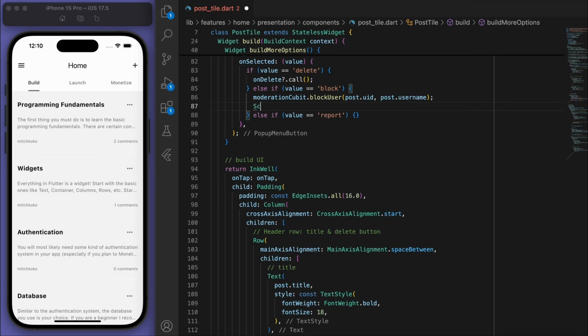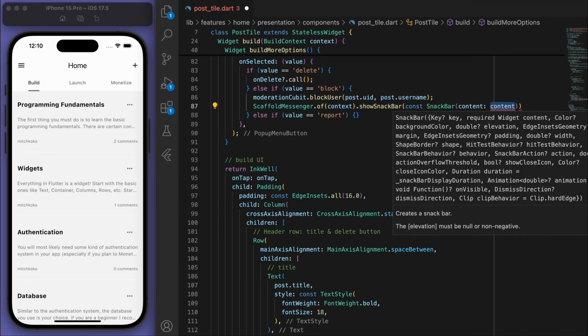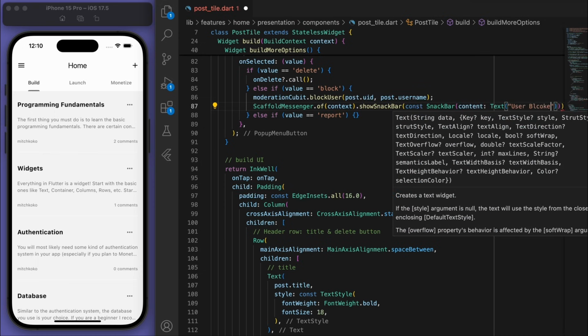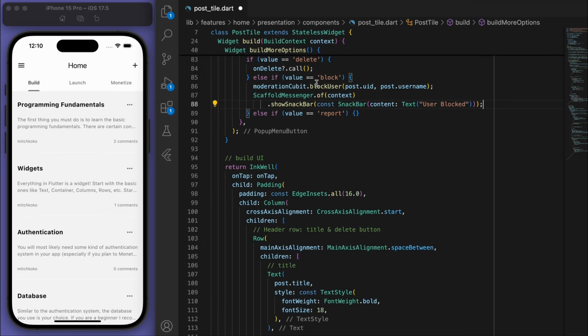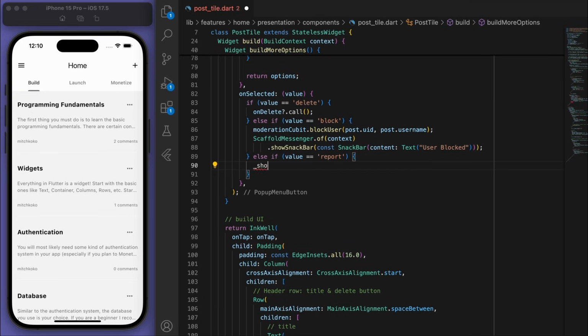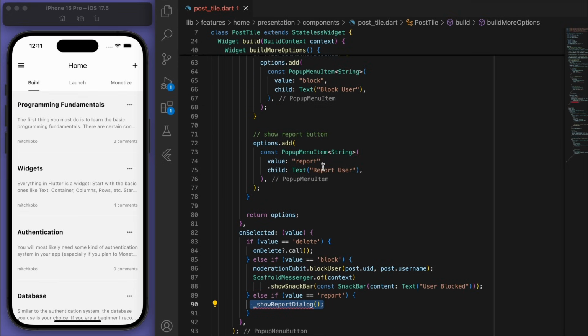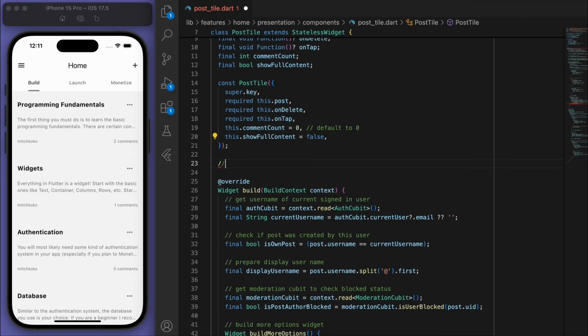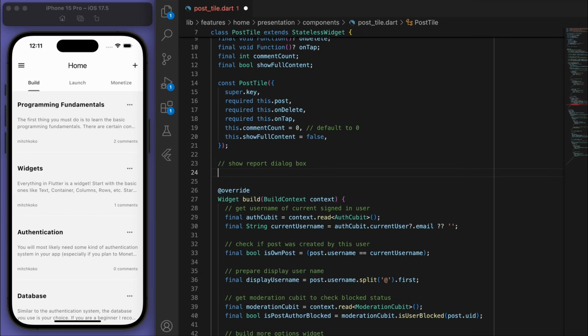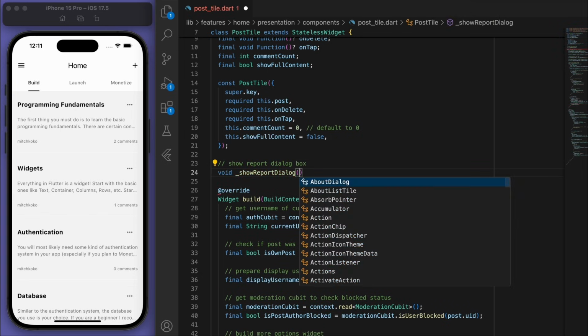Let's also go to the scaffold messenger just to show a snack bar to let the user know what's happening. And for the reporting part, report is going to have to require a little bit extra stuff. So I'm just going to create that separately here for the show report dialog box, because for this one, I actually want to know the reason.